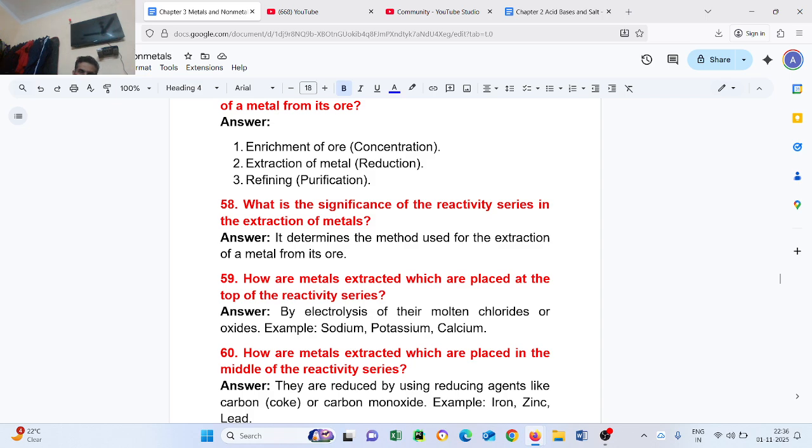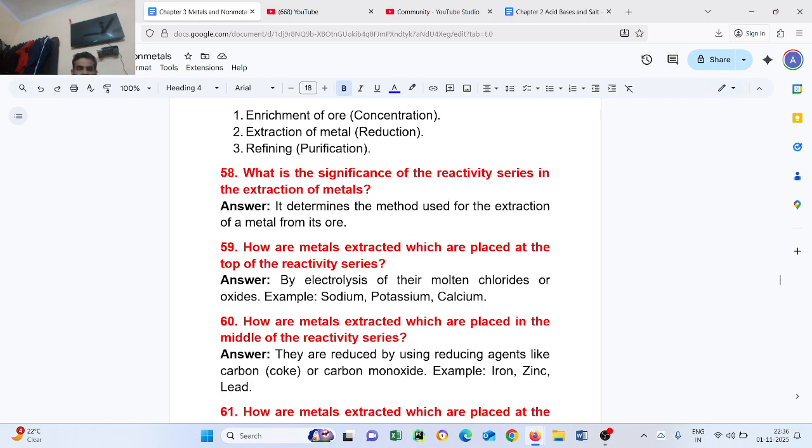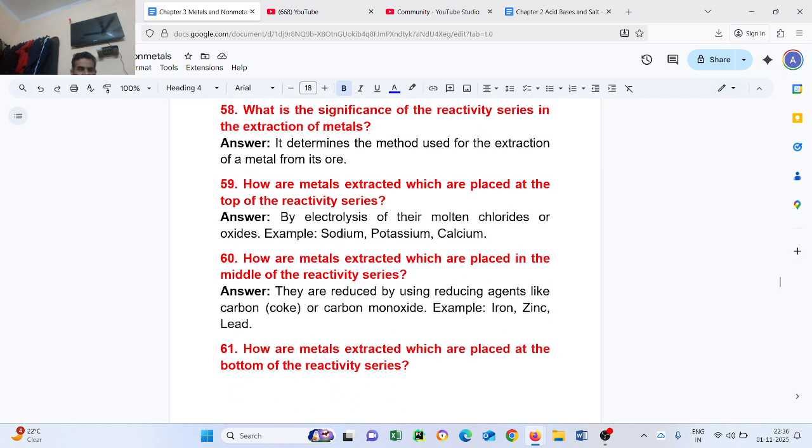Question number 60. How are metals extracted which are placed in the middle of the reactivity series? They are reduced by using a reducing agent like carbon, coke or carbon monoxide. Example, iron, zinc, lead.